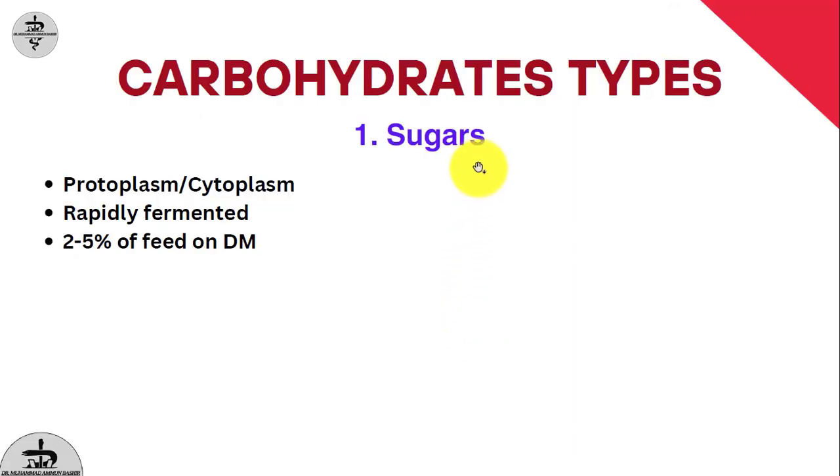Sugars. Sugars are present in the protoplasm of a plant cell, and sugars are rapidly fermented inside the rumen of a cow and converted into the volatile fatty acids acetate, propionate and butyrate. Sugars make up 2 to 5% of a feed portion on a dry matter basis.